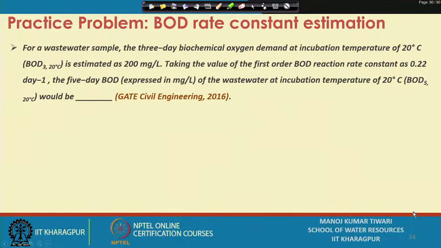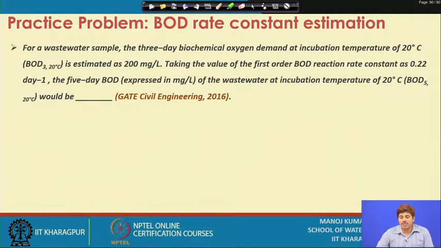Let us take another problem on BOD rate constant estimation. How can we estimate the rate constant of BOD? This is a problem from the GATE Civil Engineering 2016 paper. It says that for a wastewater sample, the 3-day BOD at an incubation temperature of 20 degrees Celsius is estimated as 200 milligram per liter.